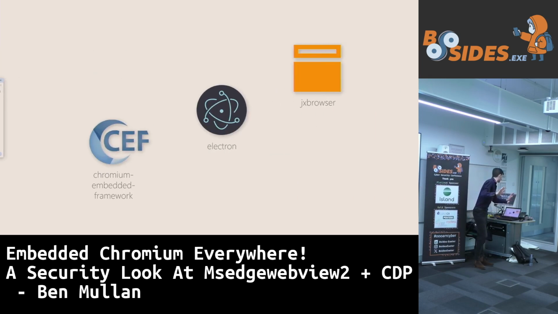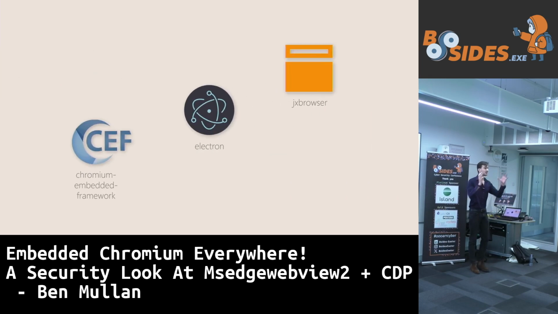You'll probably see a window like that every single day. But what we want to know is how to take a window like that and embed it into a desktop application. Maybe just a part of our application, a little bit of the Chromium rendering engine that we're going to use for a part of our application. And there are three ways to do that. If you're unlucky enough to be a Java developer, you might use that one. C++ and .NET, you might use that one there. But this is by far the most popular. It's something called Electron, and that is for the Node.js platform. A really, really easy way to just type out some JavaScript like you would for a website, but running with an interpreter called Node.